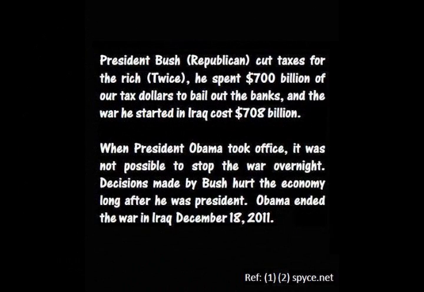President Bush cut taxes for the rich twice. He spent $700 billion of our tax dollars to bail out the banks, and the war he started in Iraq cost $708 billion. When President Obama took office, it was not possible to stop the war overnight. Decisions made by Bush hurt the economy long after he was president. Obama ended the war in Iraq, December 18, 2011.